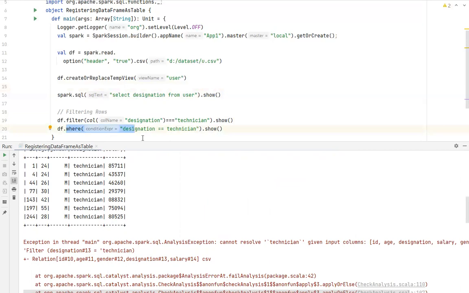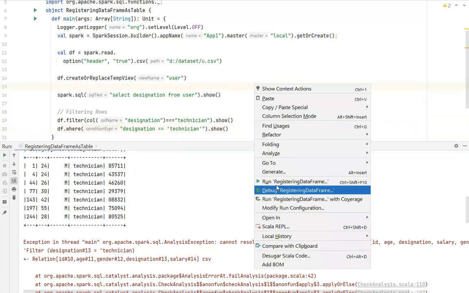One second, where designation, cannot resolve. Once again, let me execute once.